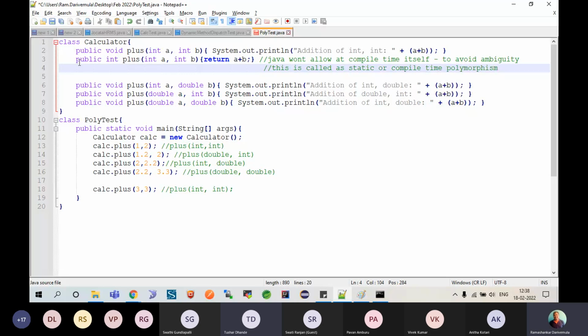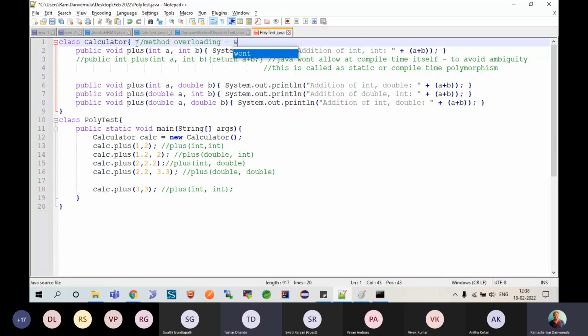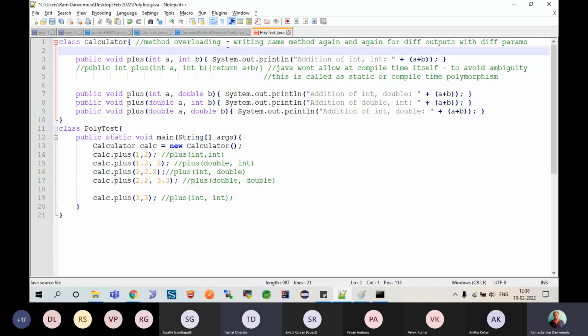So whatever is possible to compile, Java allows only those things. If it is stopping you, it is not possible. You need to understand that that's a static thing. So static polymorphism happens within a class when you are overloading methods. Well, this is called as method overloading. That is writing the same method again and again for different outputs with different params. Please understand, people basically call this as methods with different signatures.